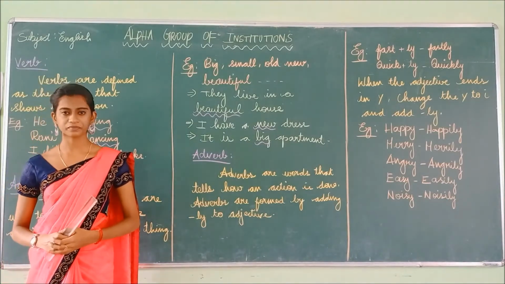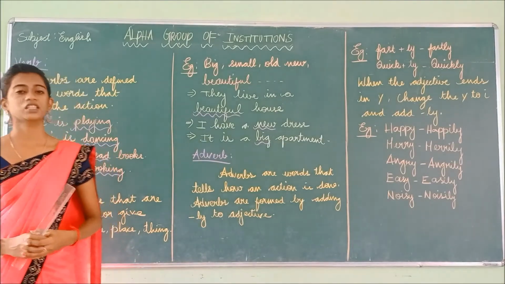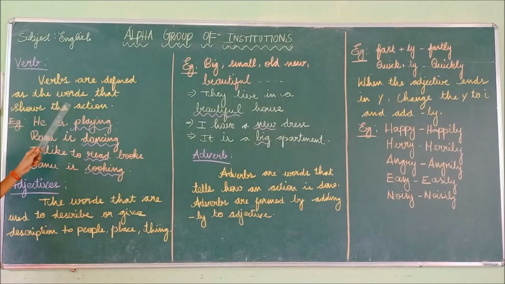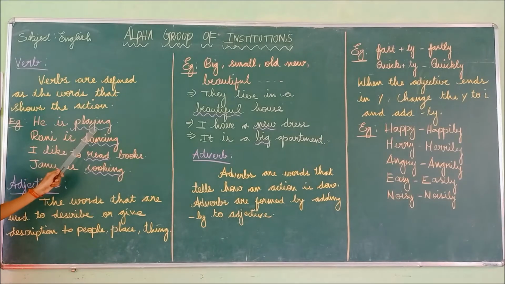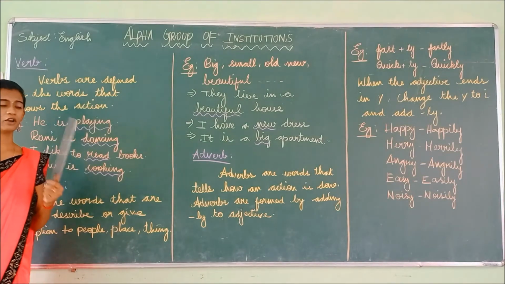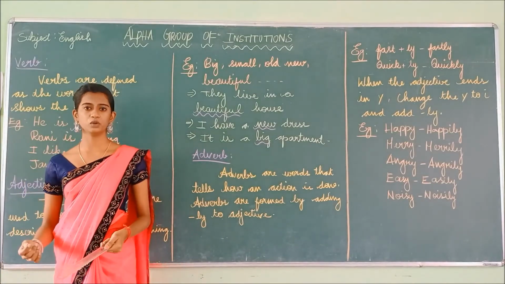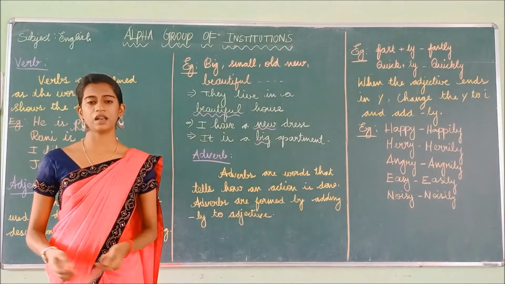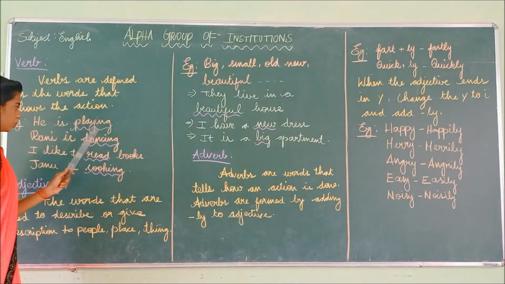What are you all doing? You are all listening to me. So that is also an action. So a verb is nothing but a word that shows the action. For example, he is playing. This word play is an action, so it is called the verb. Playing means not sitting in one place. While playing, it will go from one place to another. So it is denoting the action, and it is called the verb.